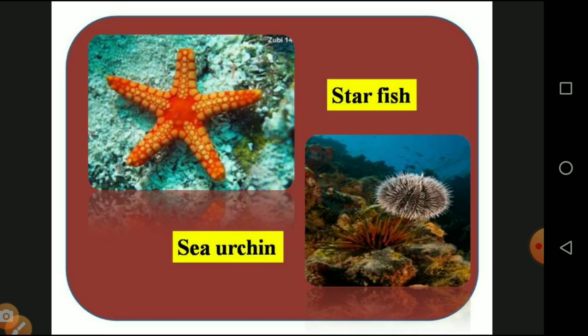Some of the sea urchins are used for food in western countries, and some sea urchins are grown for ornamental purposes. And even now we see plenty of starfish on the roadside as decorative items in Tamil Nadu and throughout the world.